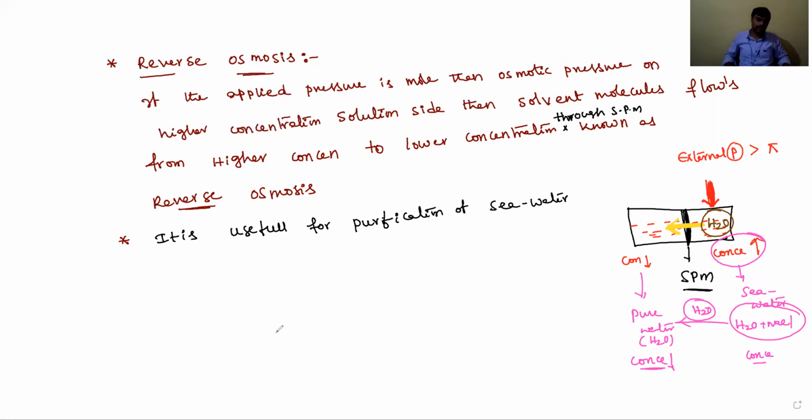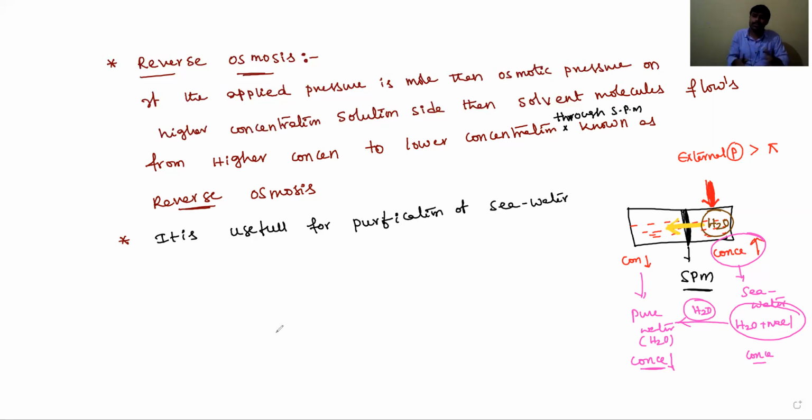Okay students, this is about reverse osmosis. Okay, let's see the last concept, colligative properties. Generally, these colligative properties are applicable to dilute solutions in which the solute does not undergo either association or dissociation.